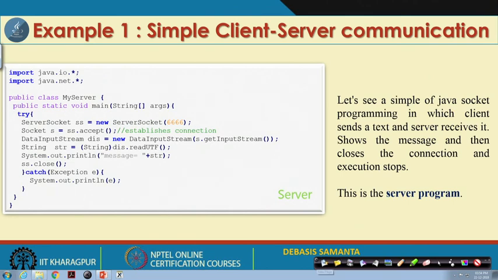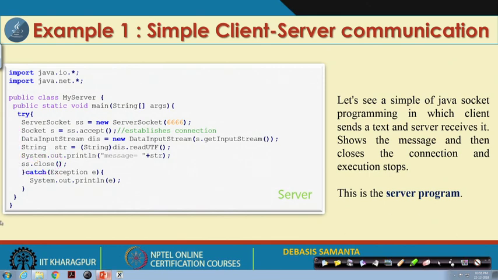Now, in this server program we have created a ServerSocket, SS. Here SS.accept means the server accepts any request that is made by a client. Then DataInputStream is a class by which it will read data from the client. S is the socket in the client, and SS is the socket in the server in this case, and then it will send, and finally, when the message receiving is complete, it is closed.